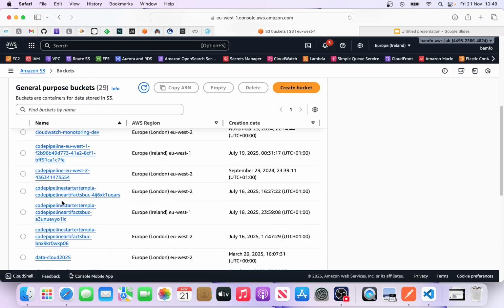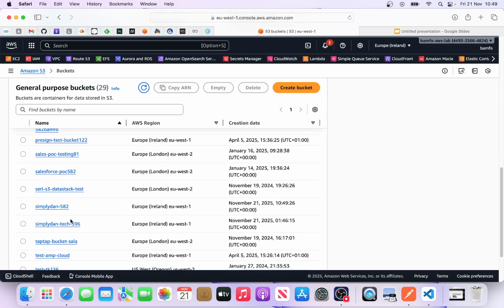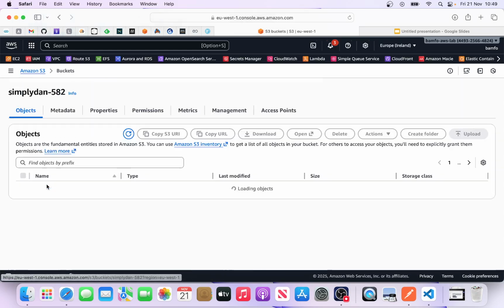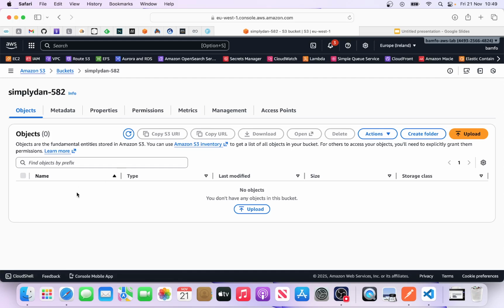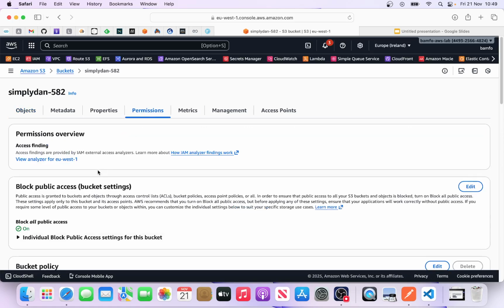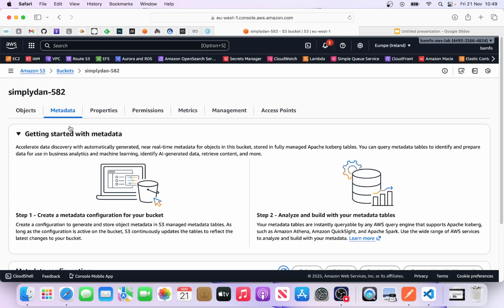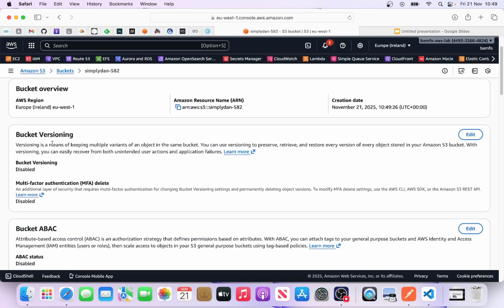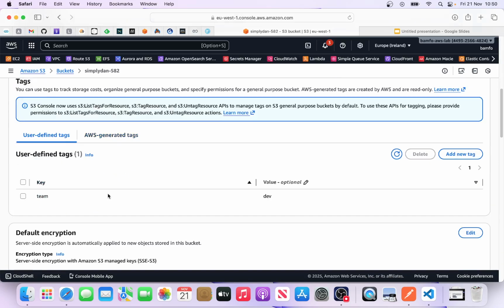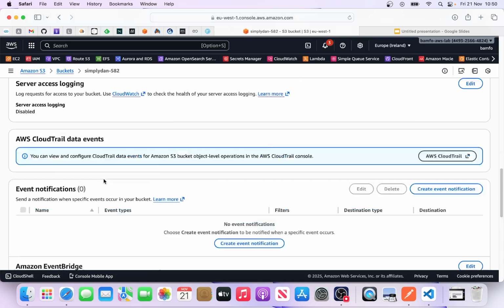That's it, done. Let's look for it. This is our bucket. Where is it? Simply done, that one. Right, so here we need to understand the object. Remember, the object is the data you put in the bucket. We can add permissions. This permission, this is where we block it. Metadata is the information about the object. The properties. Here you have the versioning, the tags, the default encryption, like we've been through.